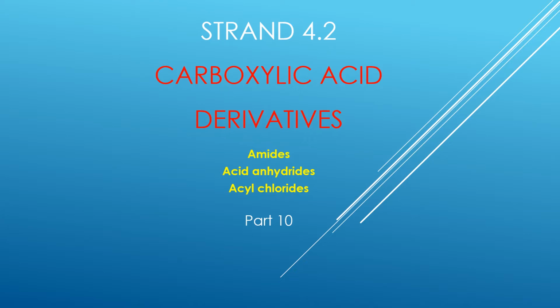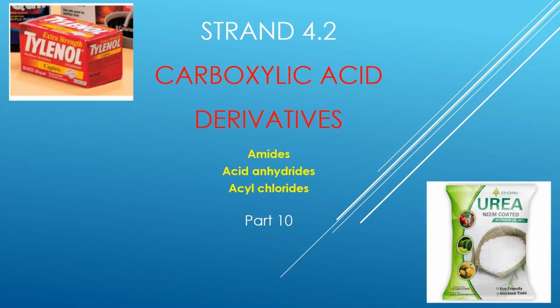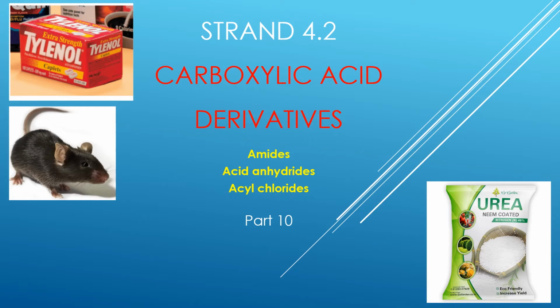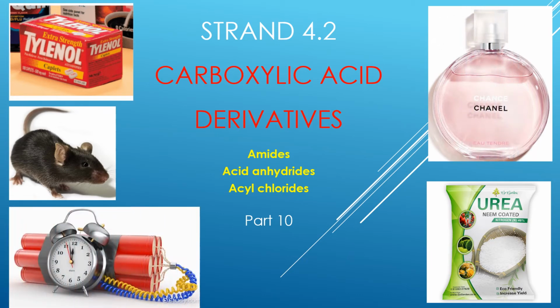These three organic compounds have something very much in common: they can all be obtained from the reaction of carboxylic acids. Furthermore, their usage in the medicine industry is widespread. They are also used as fertilizers. The smell of mice is due to one of the amides, which is known as ethanamide. They are also used in the perfume industry as well as in explosives. So let's look at some of the interesting chemistry of these carboxylic acid derivatives.